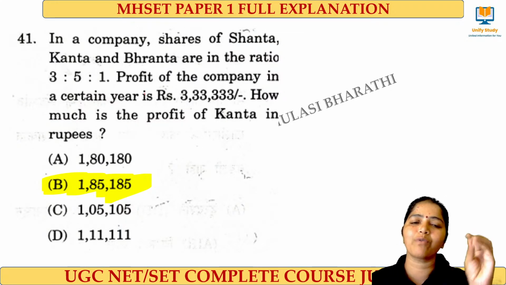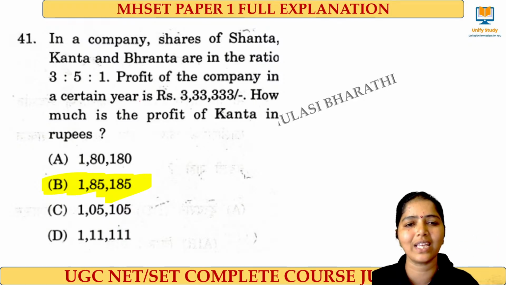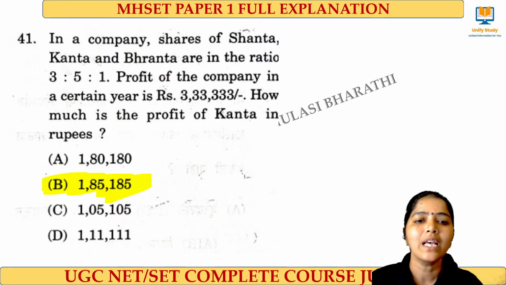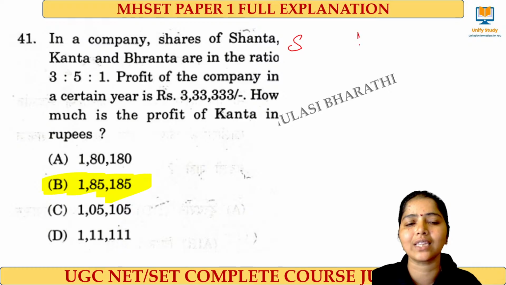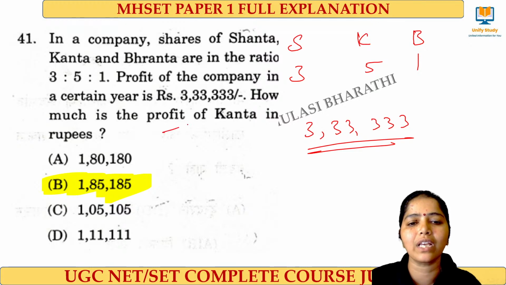And very important, from mathematical reasoning, an easy question. The question looks big, but it is very easy, from ratio and proportion. There are three persons called Shanta, Kanta and Branta, and they have been given a ratio of 3:5:1, where the profit of the company is 3,33,333. Then what is the profit given to Kanta? Kanta means K here, right?